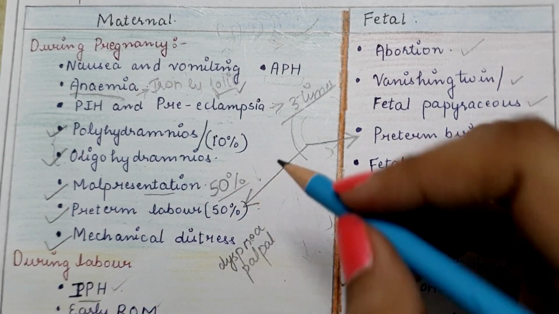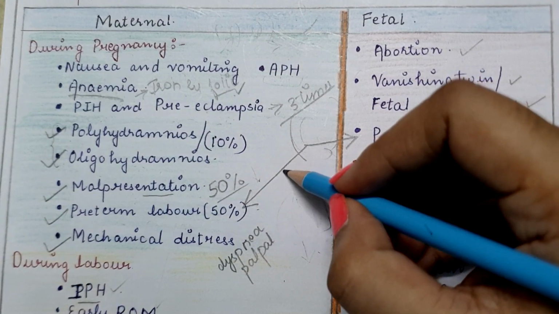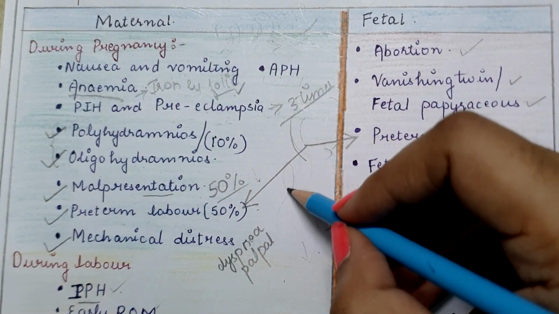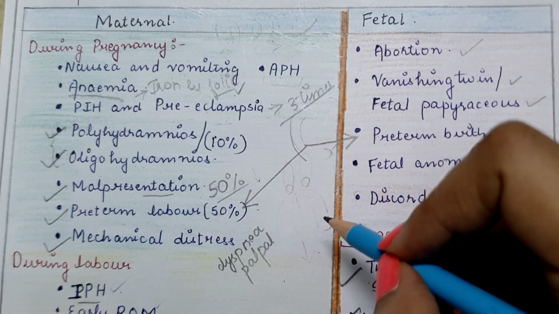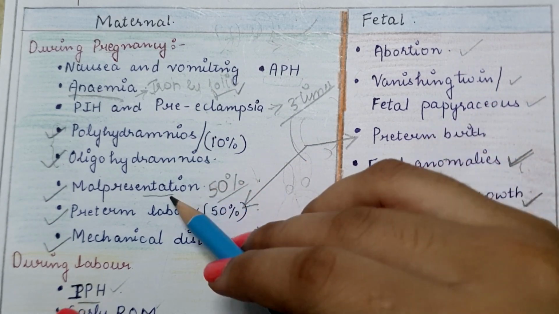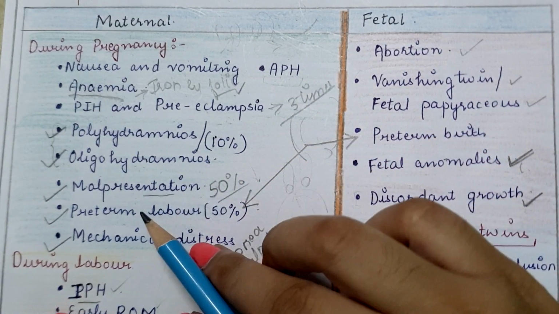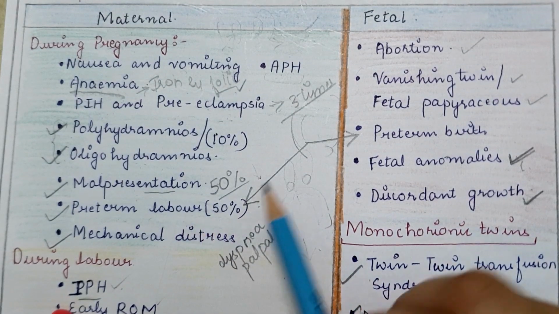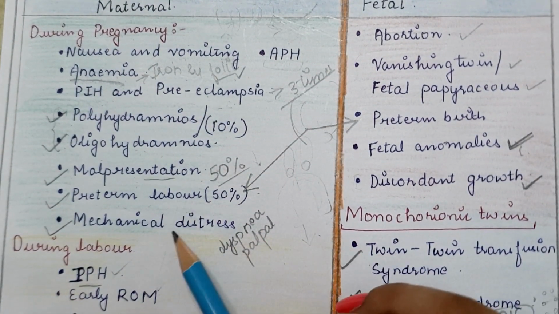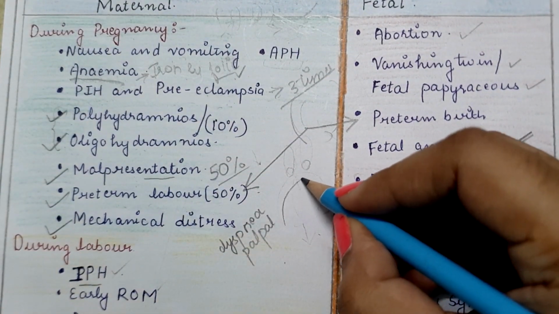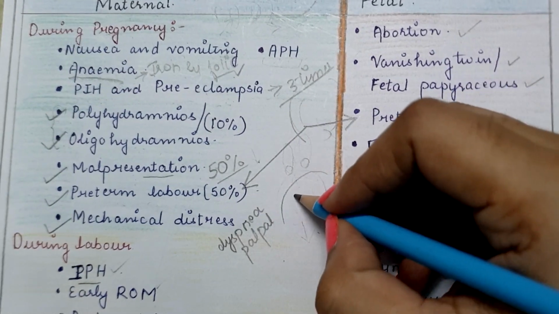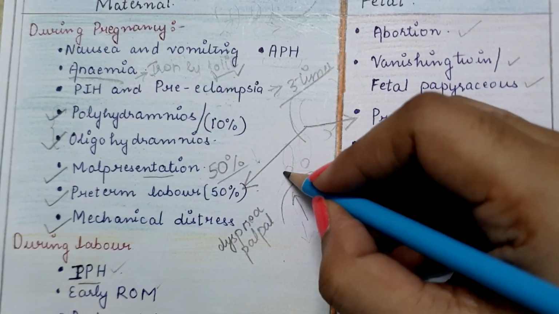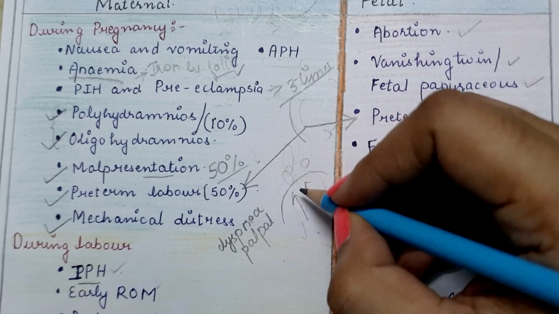So as we already discussed, in 50% of cases there are chances that both the twins have vertex presentation, and in the other 50% there will be malpresentations. Next is preterm labor, which I already discussed. Next is mechanical distress. When there is a growing uterus because of the two babies, it exerts pressure on the heart and the lungs.